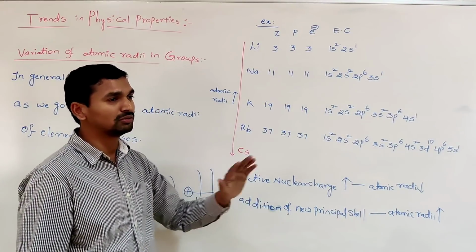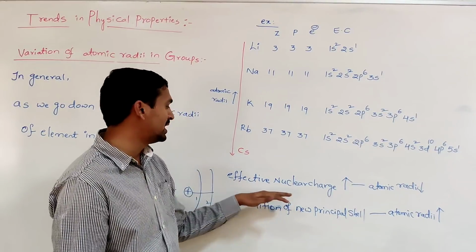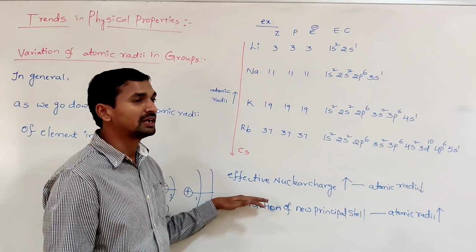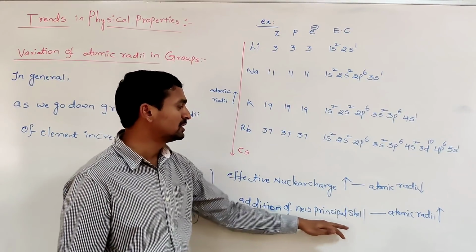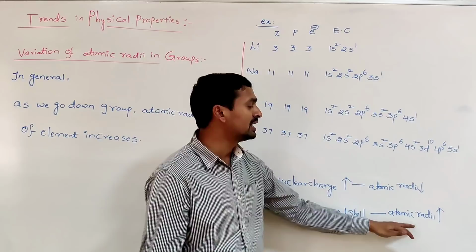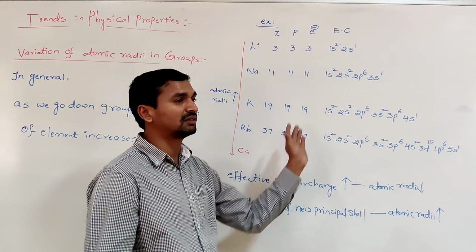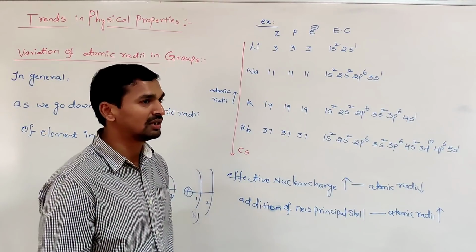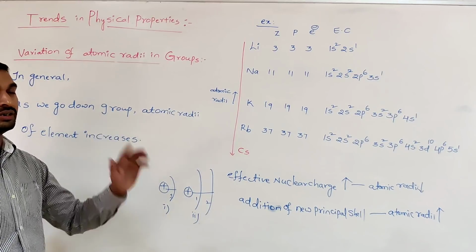The addition of a new principal shell dominates the effect of increasing nuclear charge. So the addition of a new principal shell causes the distance from the center of the nucleus to the outermost shell to increase. That's why atomic radii increases as we go down the group.